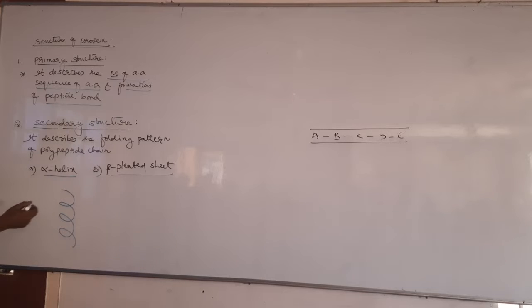Due to this folding, there is a hydrogen bond present between the carbonyl group of one amino acid and the amine group of the third amino acid. Like it is the first amino acid, this is the third amino acid. It means between every 1st and 3rd amino acid there is hydrogen bonding, that too between carbonyl group and amine group. For example, if you take the carbonyl group of one amino acid, here you will get the amine group of the third amino acid.